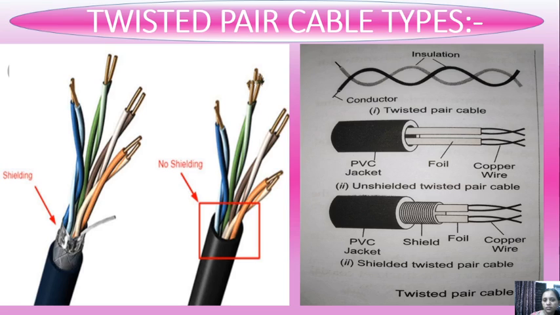So this is the difference between shielded and unshielded: in shielded twisted pair cable there will always be a shield or cover, while in unshielded there will not be any cover. So this is the concept of shielding and no shielding, twisted pair cables.